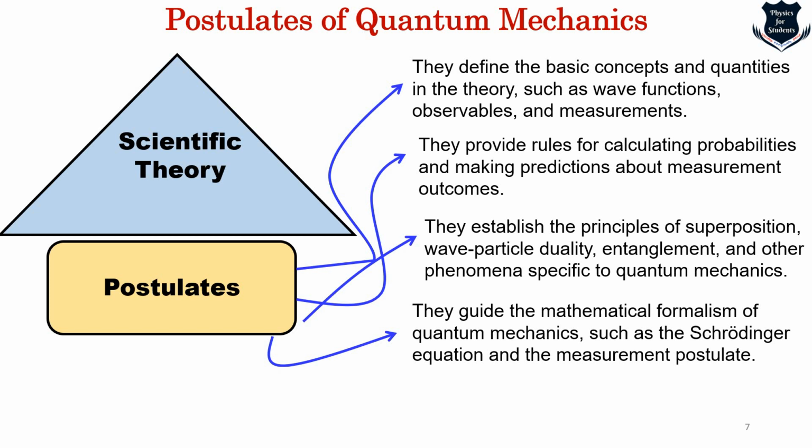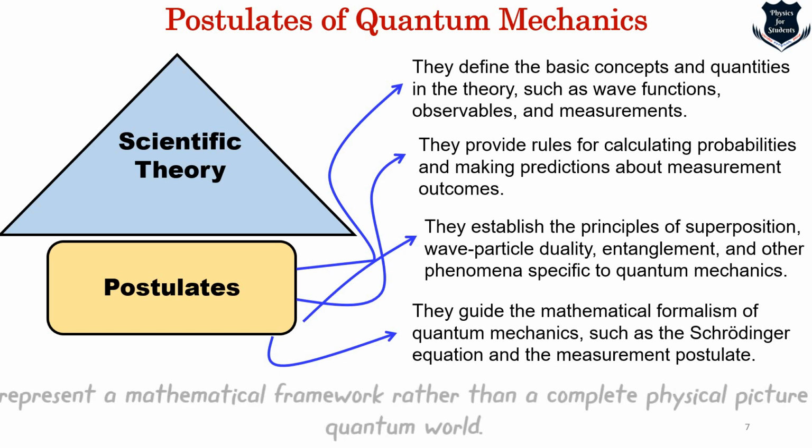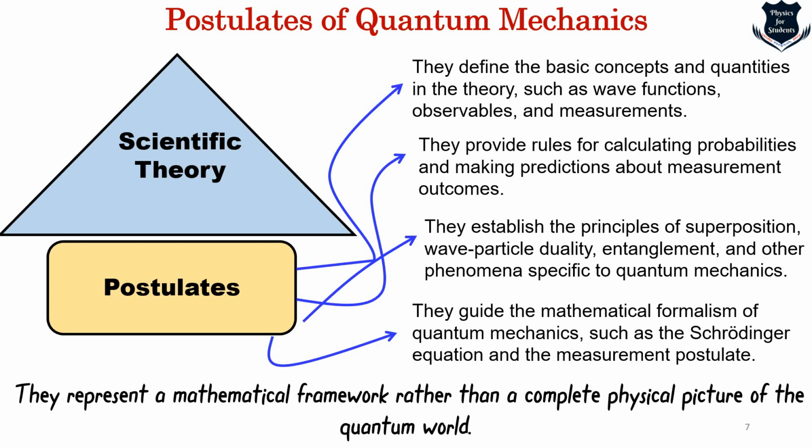Based on that, we can do the mathematical calculations of the scientific theories. Lastly, they guide the mathematical formalism of quantum mechanics, because until we put them in mathematical rigor, until we have a formal way of writing, such as Schrodinger's equation, the postulates or the scientific theory won't be dealt with. So these are quite a few of the reasons, as you can now understand, that because of the weird behavior, because of the paradigm shift from classical to quantum mechanics, we need these postulates, and it also helps us to predict the behavior of electrons and subatomic particles.